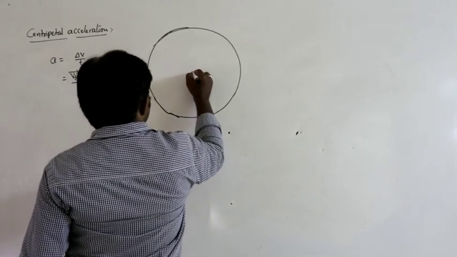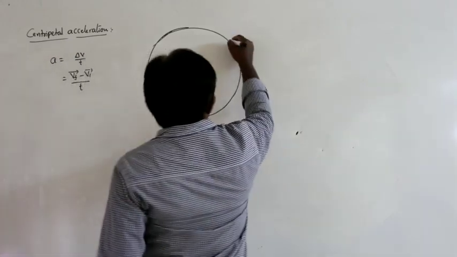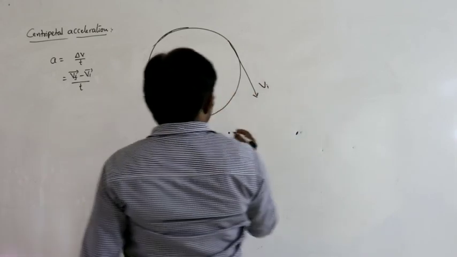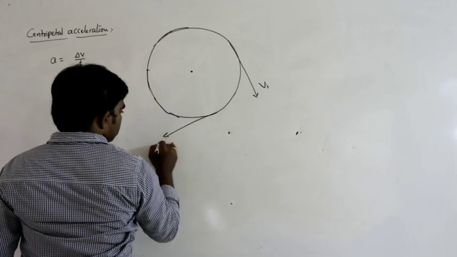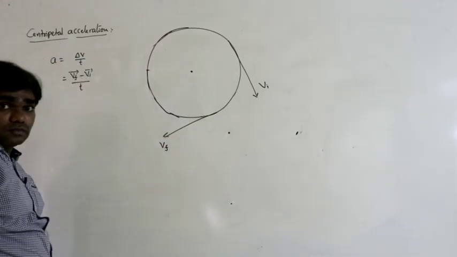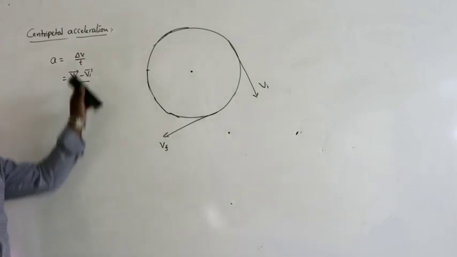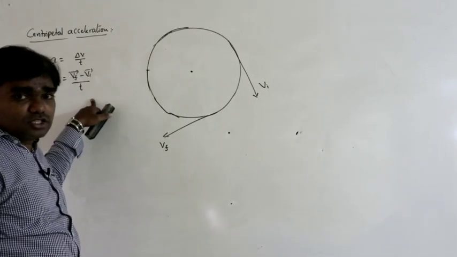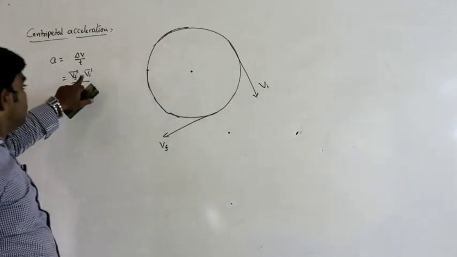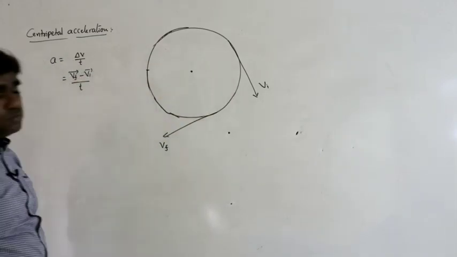So let us say this is the center of the circular path. Here I am drawing like this. This is the direction of motion of the body, let us say Vi, and this is Vf. At any position we can draw. So acceleration is nothing but the direction of change in velocity. According to acceleration, what we can write? Vf bar minus Vi bar.